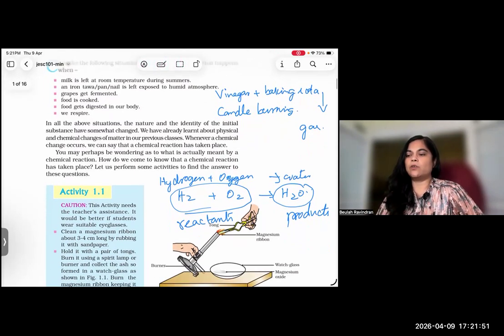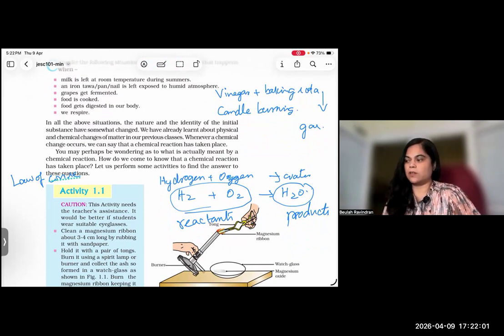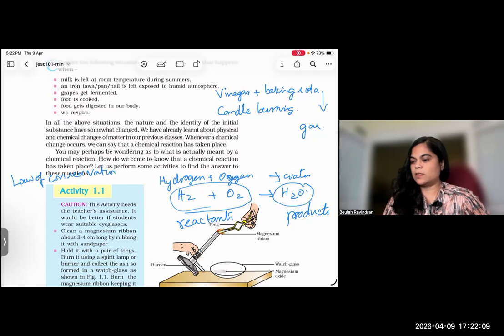According to the law of conservation of mass, what is the law of conservation of mass? It is the rule nature follows: matter is neither created nor destroyed.